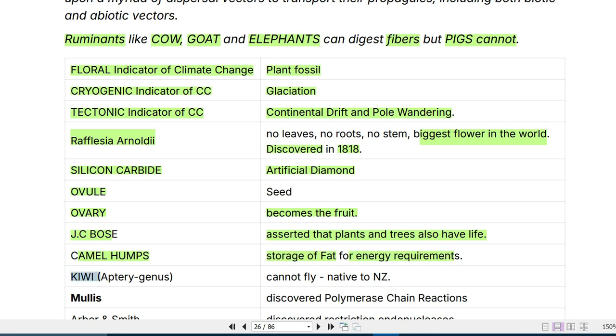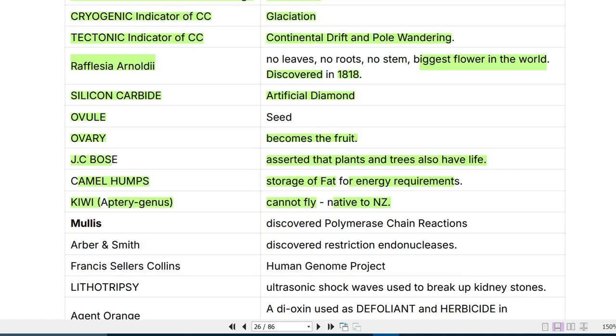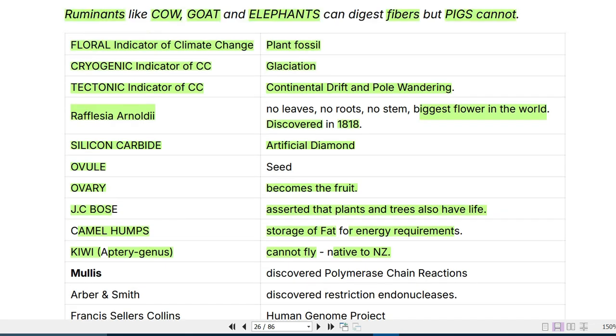Then kiwi, which is another fruit, its technical name is Apteryx. I'm sorry, that's not a fruit, it's a bird. It's not even a bird that can fly. It is native to New Zealand. So the technical name of kiwi is Apteryx. It belongs to the Apteryx genus and it cannot fly. It is native to New Zealand.